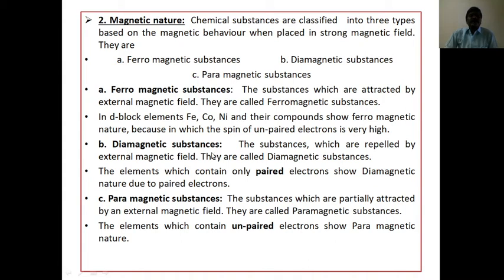Next, diamagnetic substance. These are repelled by an external magnetic field. Easy to recognize the diamagnetic substances: they are always repelled by an external magnetic field. The elements which contain only paired electrons are identified as diamagnetic because of the paired electrons. Paramagnetic substances. These are partially attracted by an external magnetic field. Those elements contain unpaired electrons. They are paramagnetic in nature.